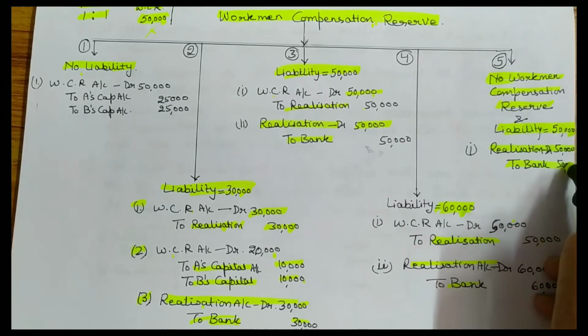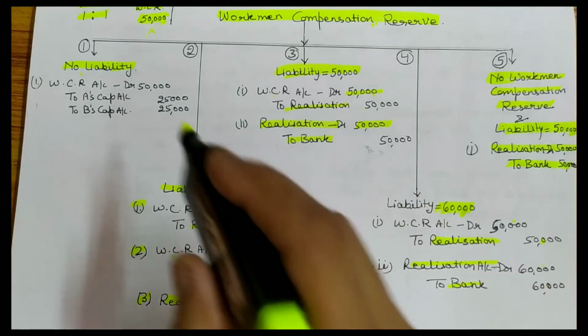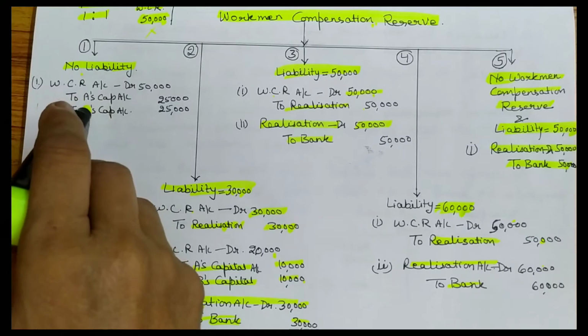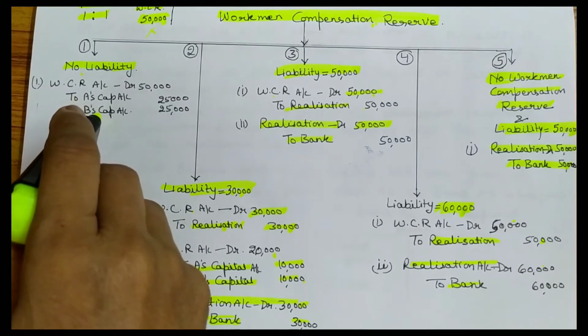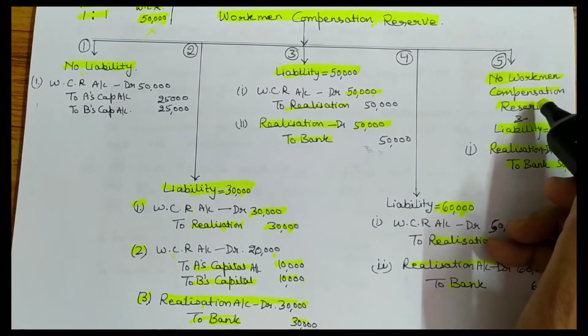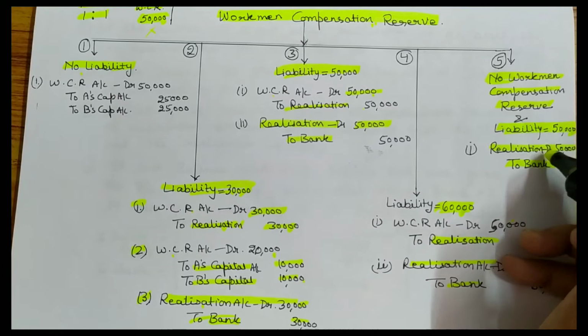Okay, so remember one thing, if there is no liability, then only one entry should be passed. It is divided among partners in capital accounts. If there is no compensation reserve and liability is there, so it is paid in realization account through bank.